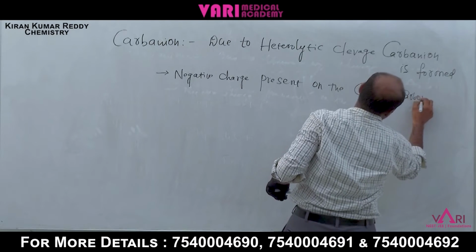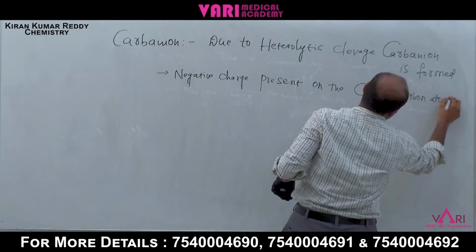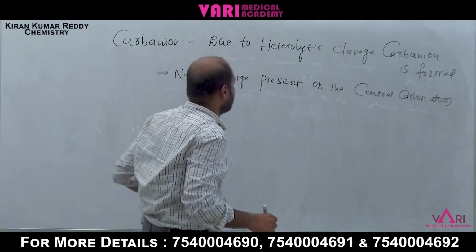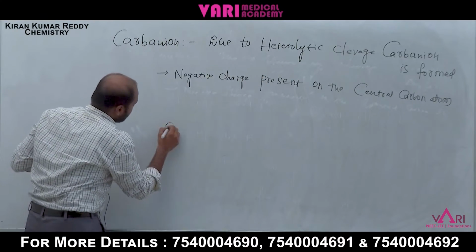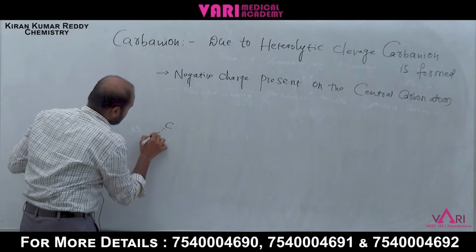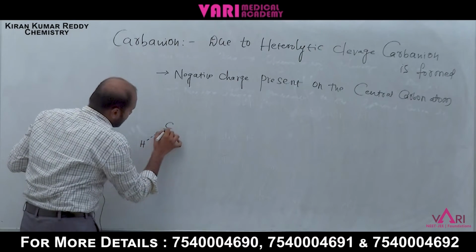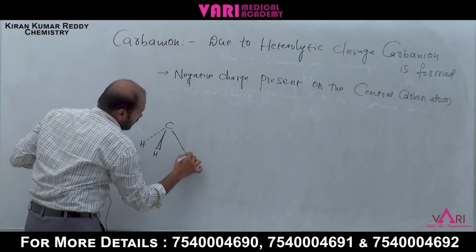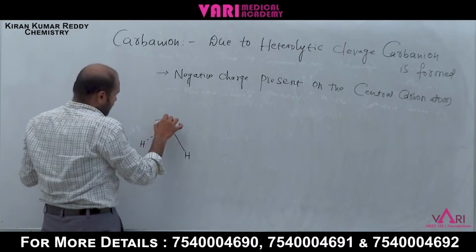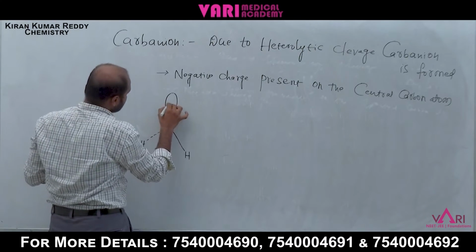Now write the structure of carbanion. One bond is below the plane, one is above the plane, and one is on the plane. Here the negative charge is present.